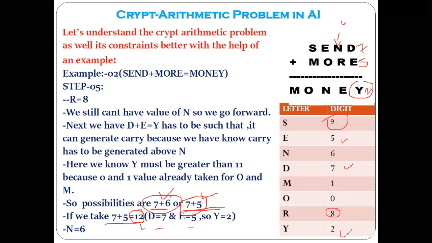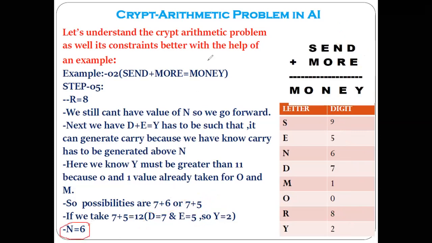And from that you have to get the value of N as a 6. Now how will we get the value of N as a 6? See, this is 7, this is 5, and that's why 12, and that's why value of Y is 2, and one carry is getting generated here. We already know the value of R is 8, and the value of E is 5.